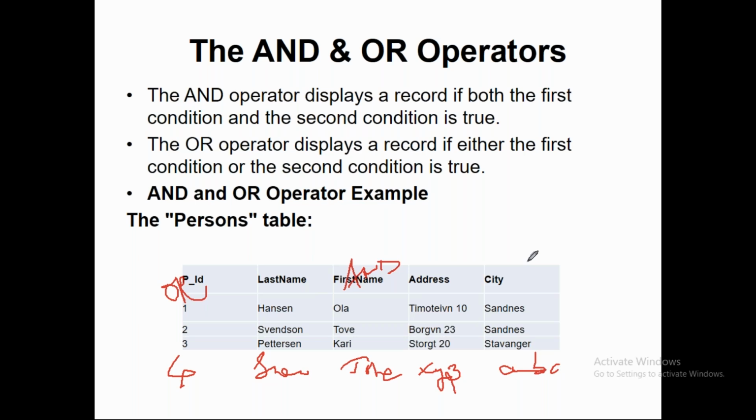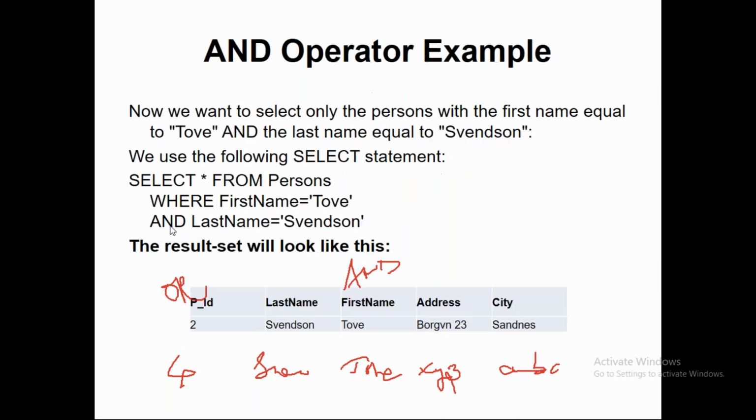Now, if you run the same query where last name is equal to To and last name is equal to Svensson, in that case, you will get two records, Svensson To, Svensson To, but the PIDs are different, addresses are different, cities are different.